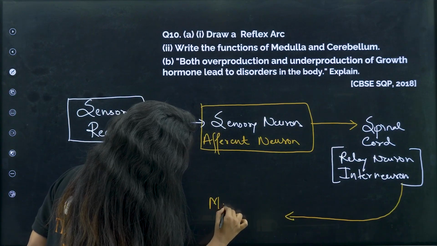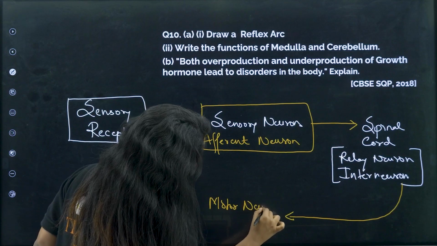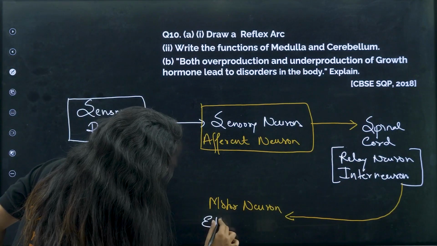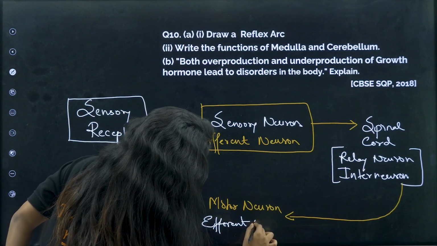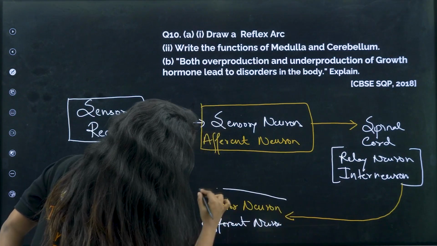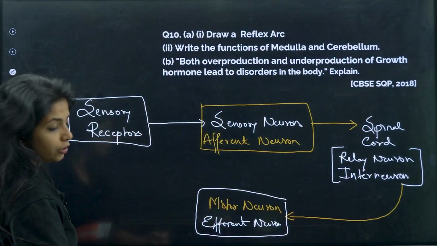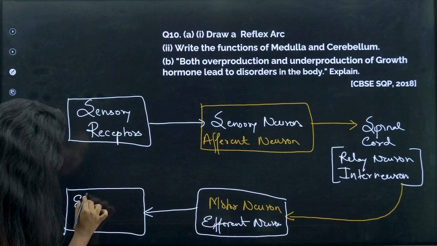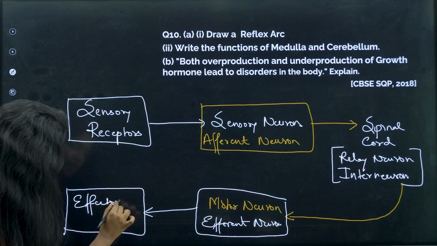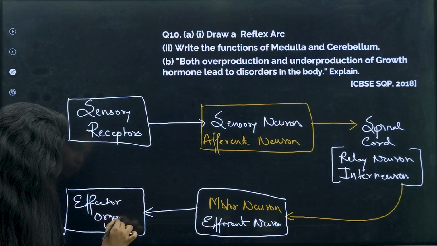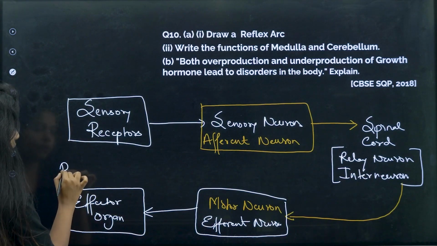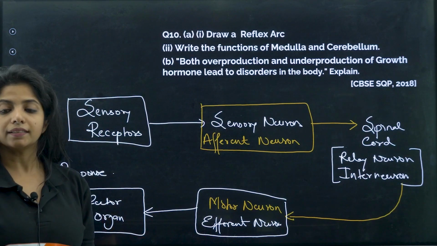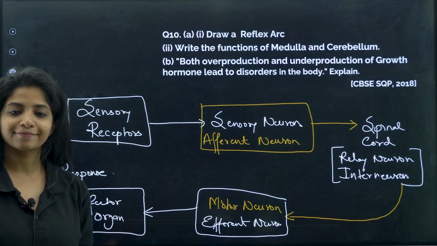Next neuron is motor neuron, which is also known as efferent neuron. Now the motor neuron will be acting on what? The effector organ, and which will be bringing out a response. This is how you have to draw a reflex arc.